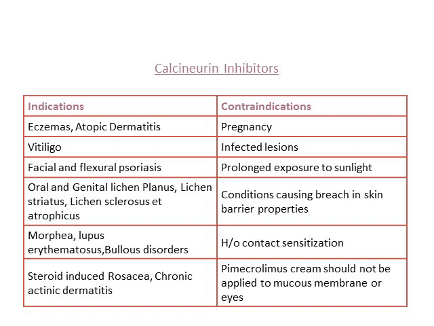So, what are the uses of calcineurin inhibitors? The indications include eczemas and atopic dermatitis, vitiligo, psoriasis, lichen planus, connective tissue disorders, and also certain dermatitis.